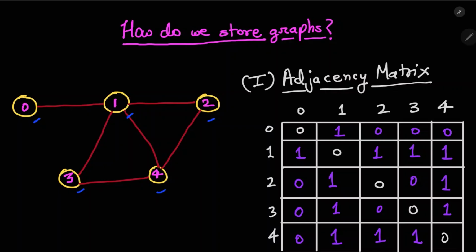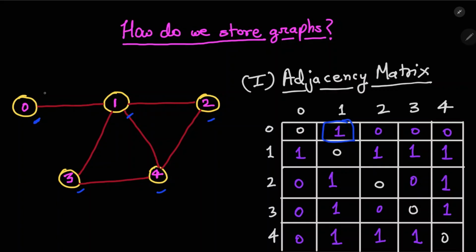We basically ask this question: are 0 and 1 connected? If so, we just fill in that, okay, 0 is connected with 1. So in this whole matrix that you see, we see this entry, whether 0 is connected with 1 or not. In this case, it is connected, and that is why we have filled 1 here.